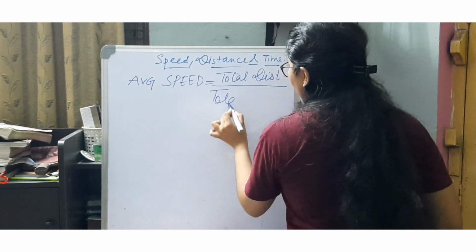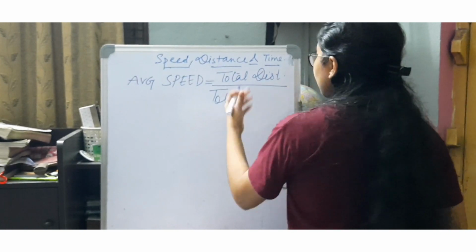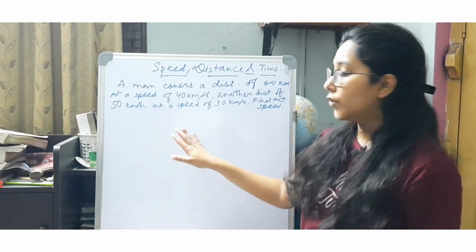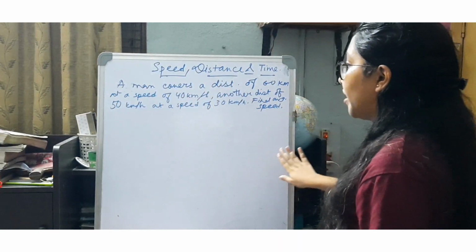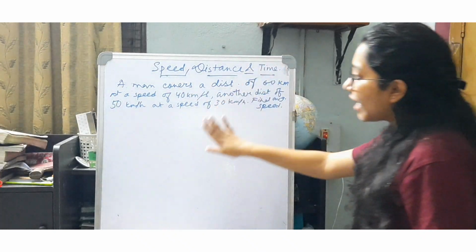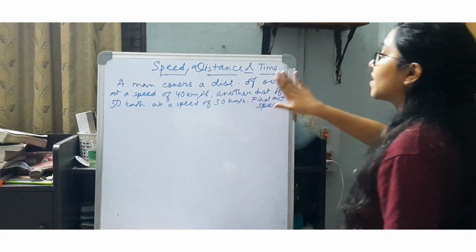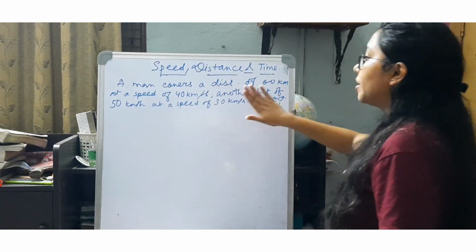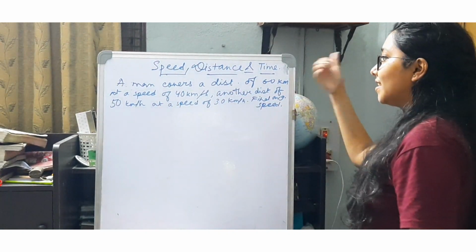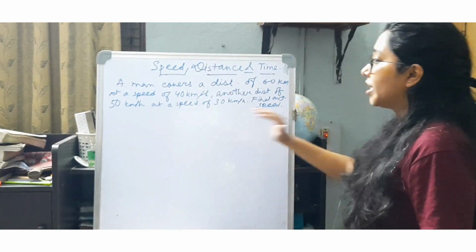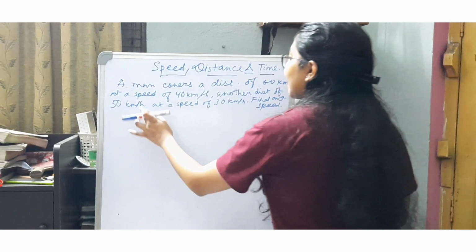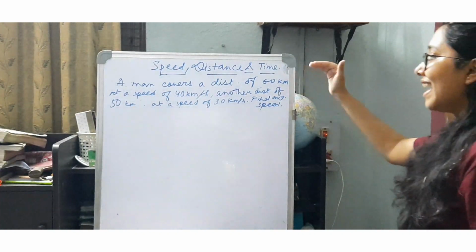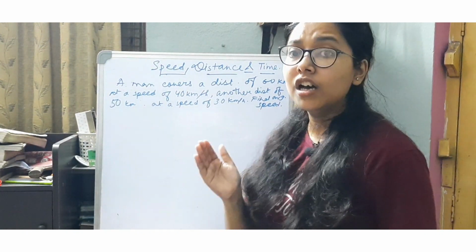Okay. So let us do certain questions to understand it better. As you can see, the second question states that a man covers a distance of 60 km at a speed of 40 km per hour and another distance of 50 km at a speed of 30 km per hour. So find the average speed throughout the journey.